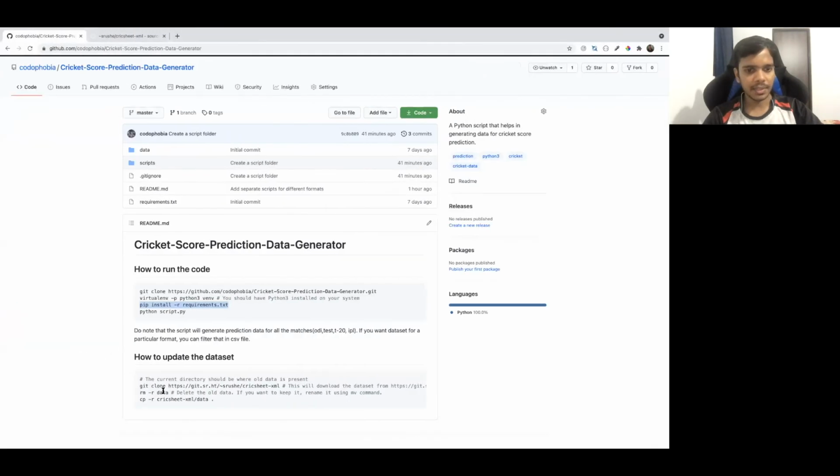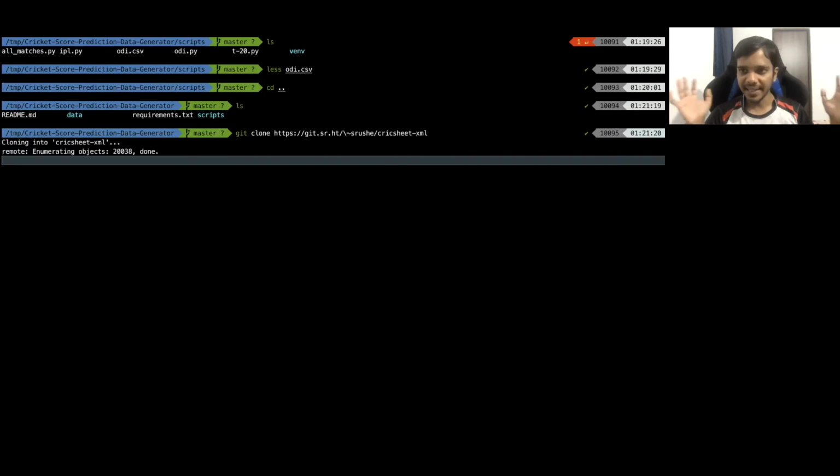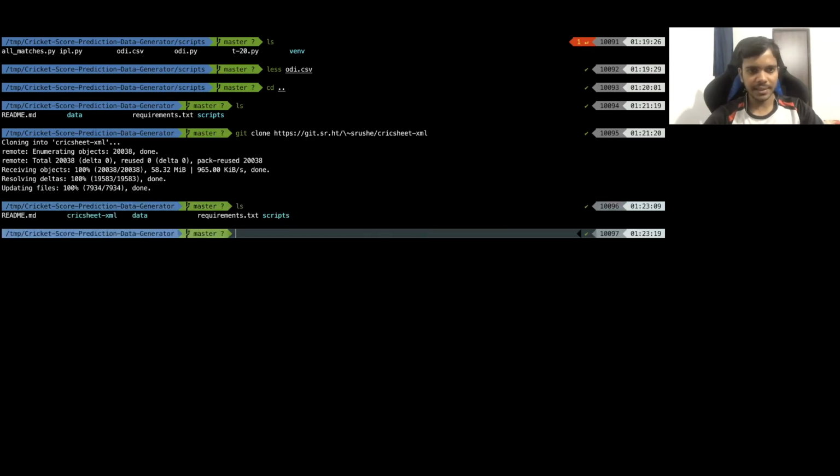So I will clone this repo, the XML one. This repo will have the latest data at any time. This will take a lot of time because a lot of data is getting fetched. Now, if I do ls here, I have another folder called cricksheet.xml, and this contains the latest, updated data.